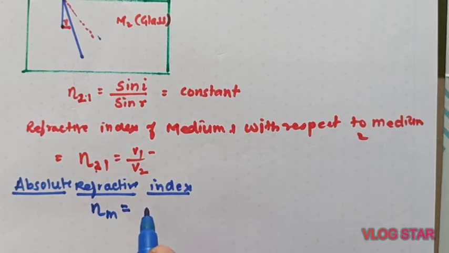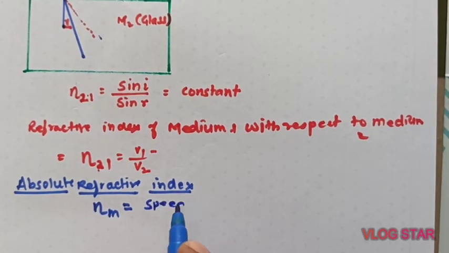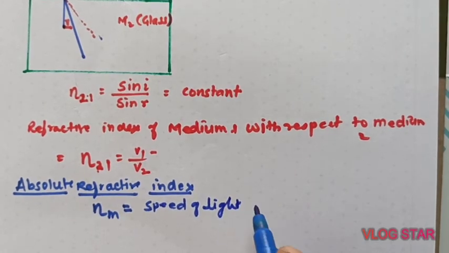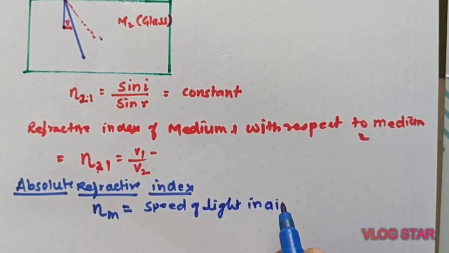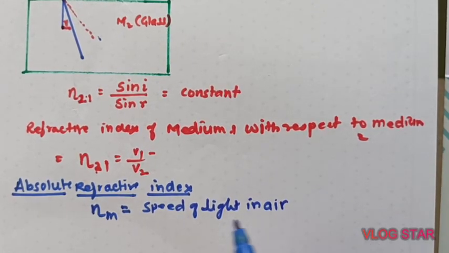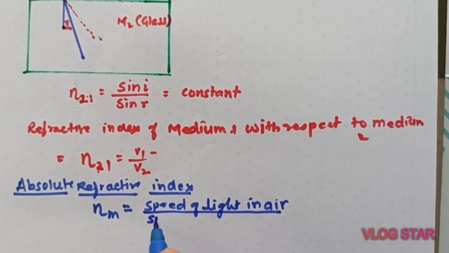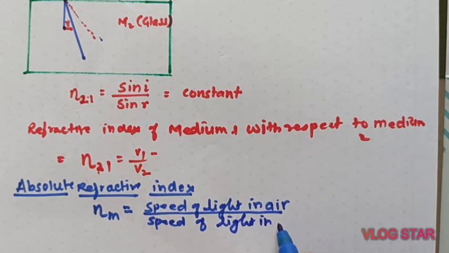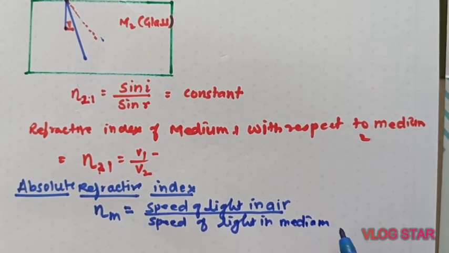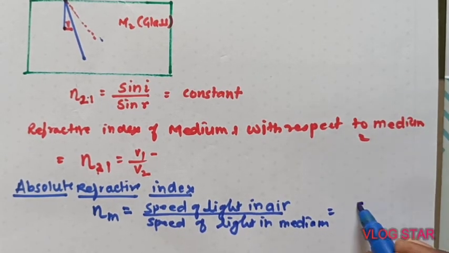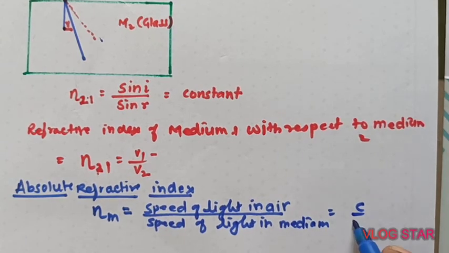It is speed of light in air, speed of light, or you can say velocity of light in air, upon speed of light in medium. Speed of light in the first medium is, suppose, speed of light in air. So this is what C by V.